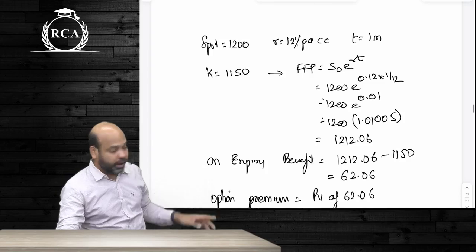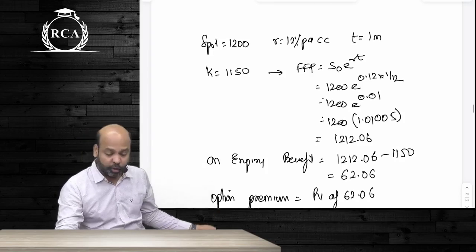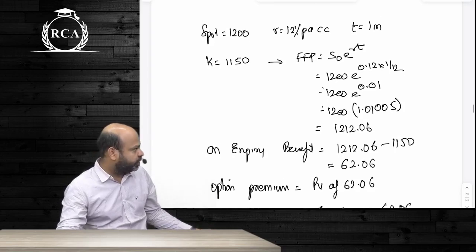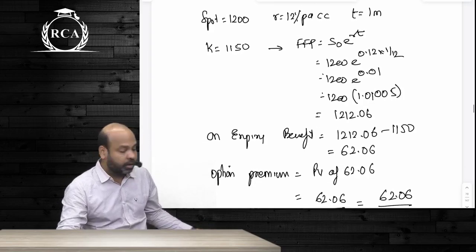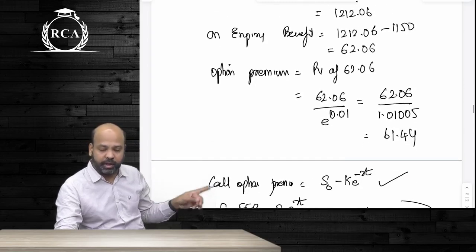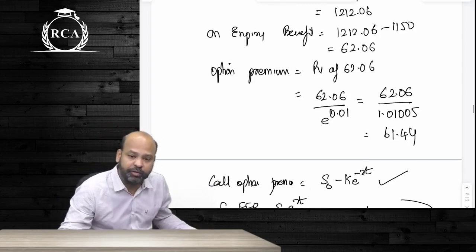If you look at the example that is given on the screen, spot price is 1200, rate of interest is 12%, time period is 1 month. We first computed the fair forward price. We compared that fair forward price with the strike price of 1150. We got the benefit on expiry. The present value of that benefit became the value of the option.